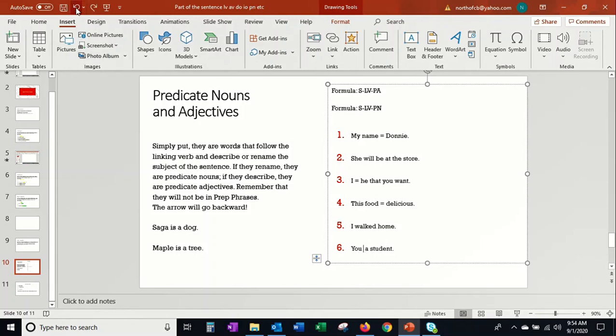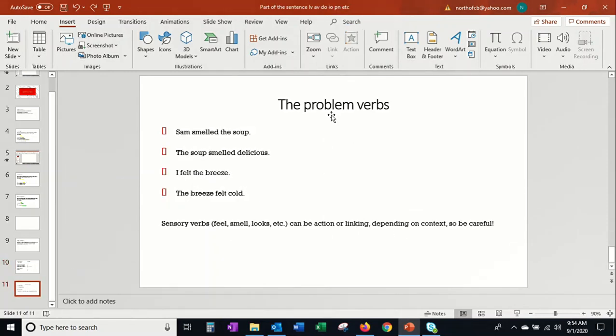So if you've ever struggled with what is a linking verb and what is an action verb, do the thing before and after the verb, are they the same thing? If they are, then it is a linking verb, okay? Saga is a dog. Maple is a tree. Donnie is a name. Delicious is the food. Student is you. Okay, so that's all there is to predicate adjectives and predicate nouns. Just avoid prepositional phrases and make sure that it's actually a linking verb and that it equates the subject and the predicate. This is the only thing I want you to see.